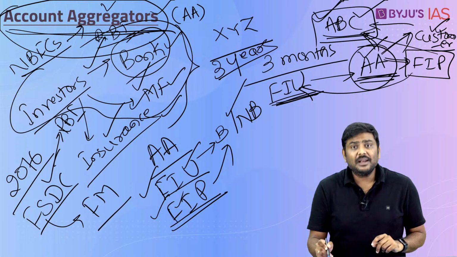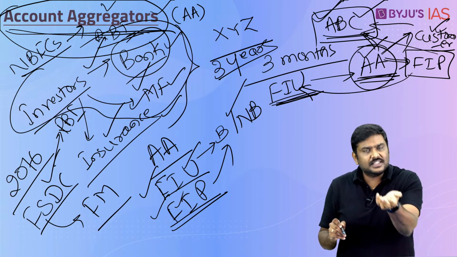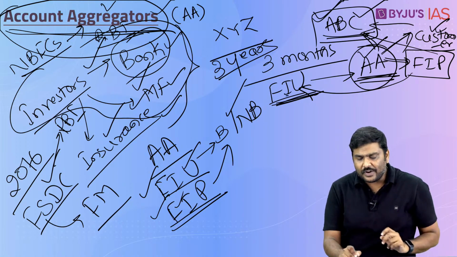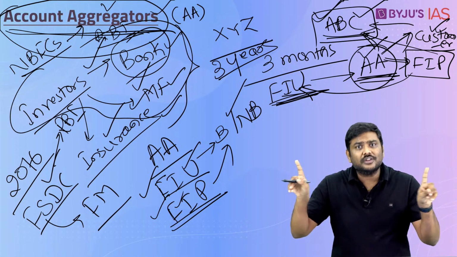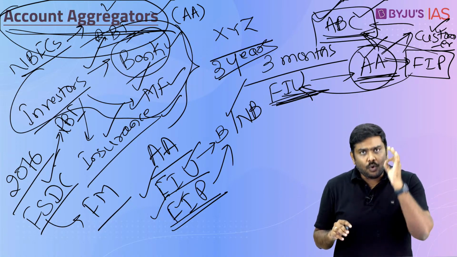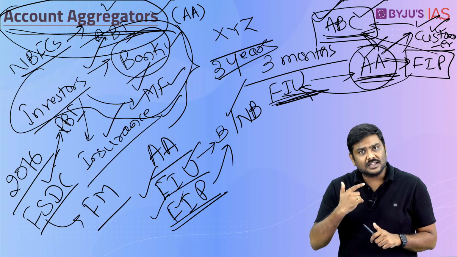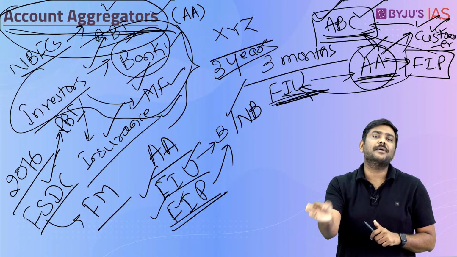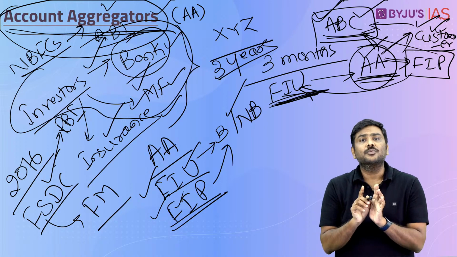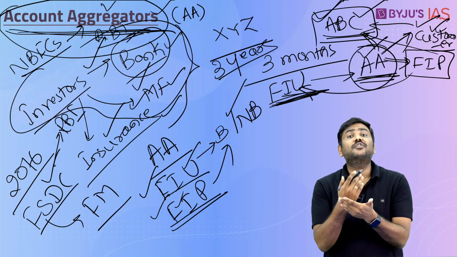Second point, AA will not be allowed to sell the data to anyone else. Once they have collected data and given it to the FIU, they are not allowed to store this data or sell it. And only the data regarding which consent has been sought from the customer shall be provided to the FIU. And that is how the system of account aggregators is expected to function.